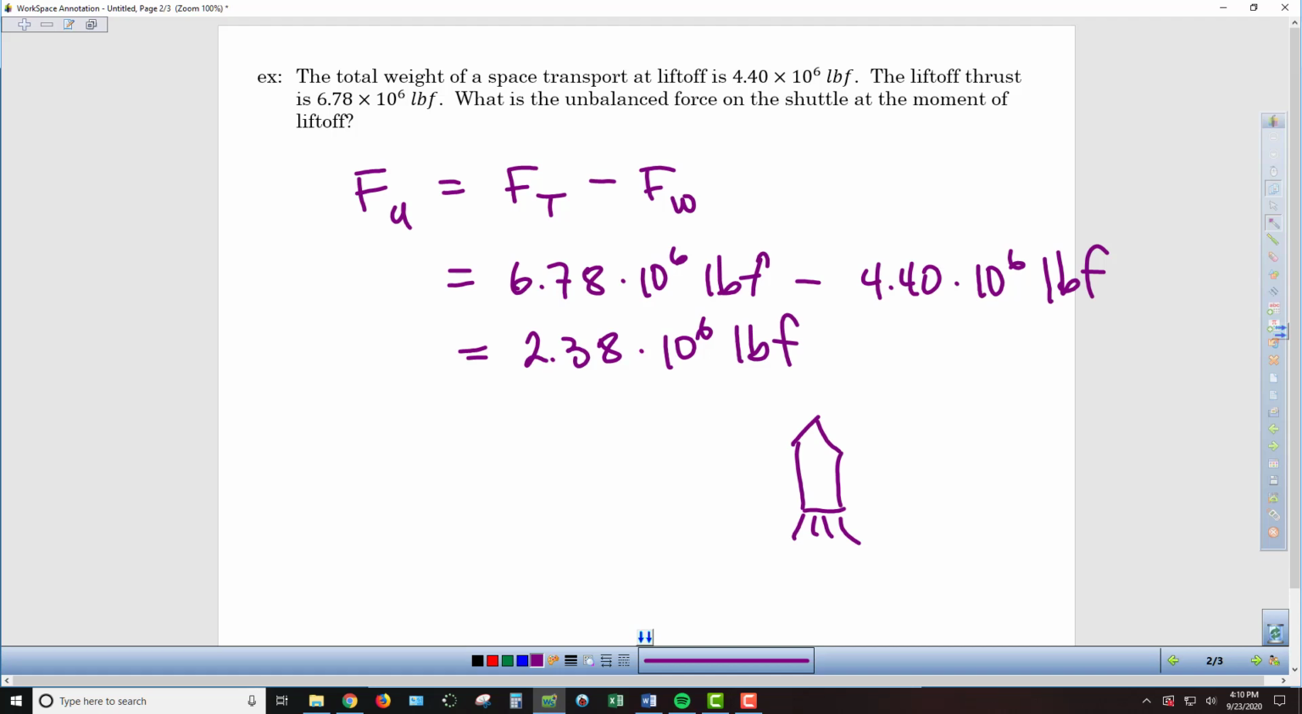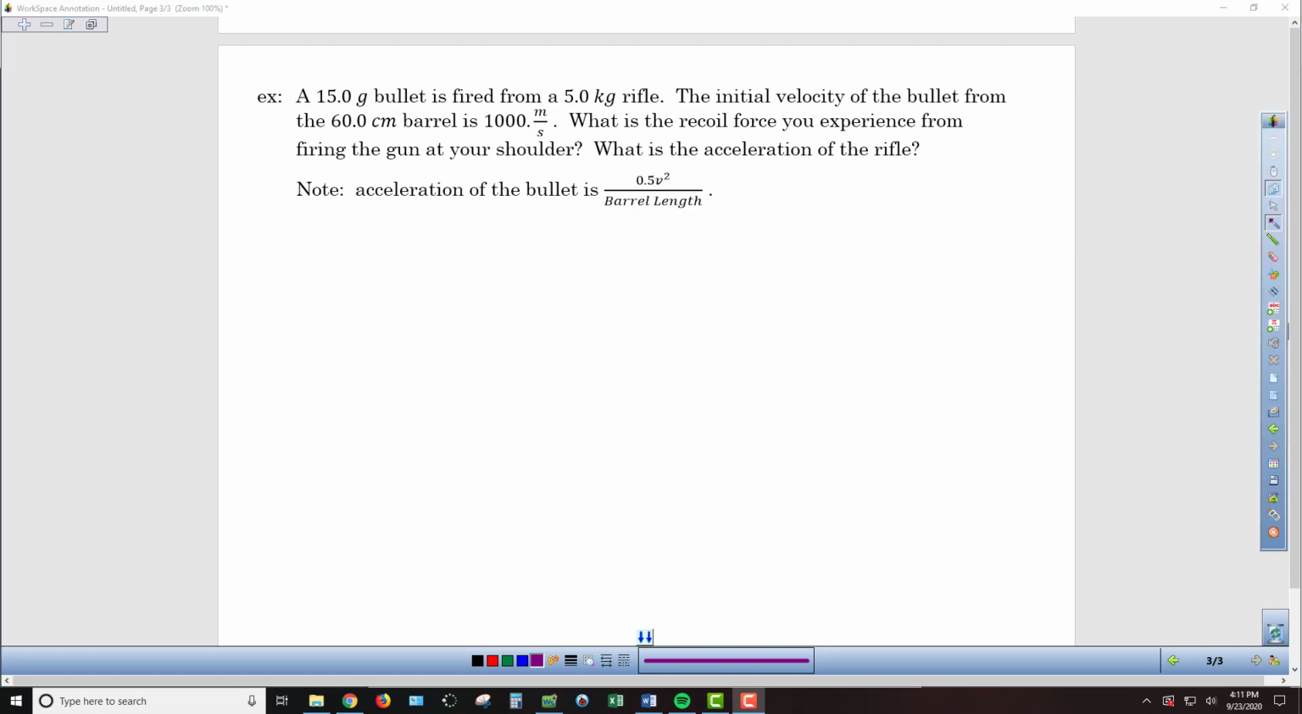themselves through space. So our last example has a little bit more going on. In this case, we have a bullet that's being fired from a rifle. We can see the masses given to us there. And we're told that the initial velocity of the bullet from the rifle is 1,000 meters per second. And we're also told the length of the barrel of the rifle, which is important because to determine the acceleration of the rifle, we're going to use this equation right here, 0.5 times v squared divided by the barrel length.